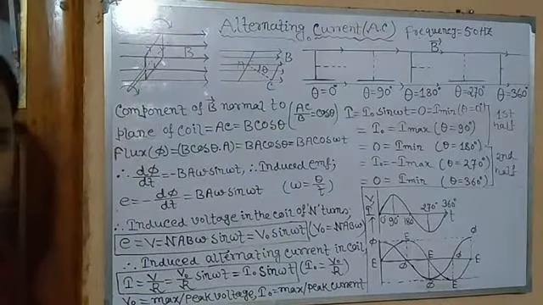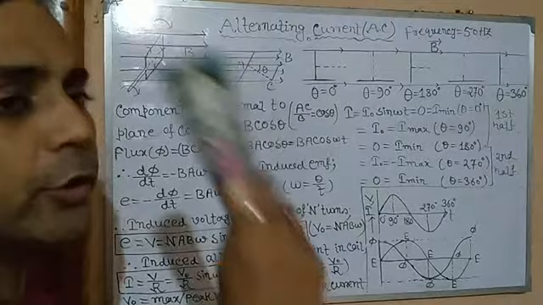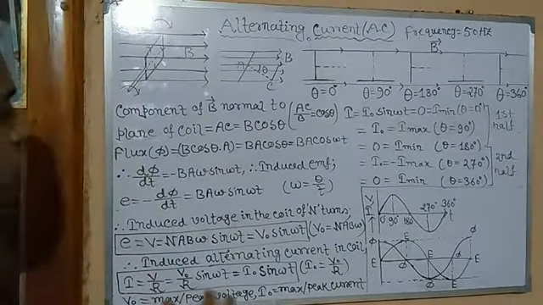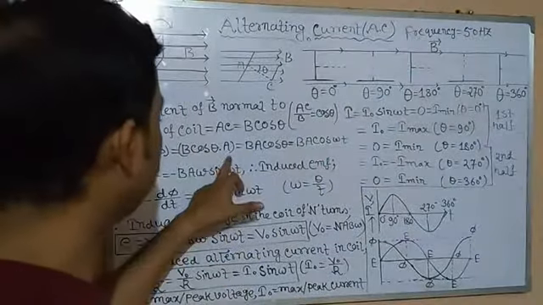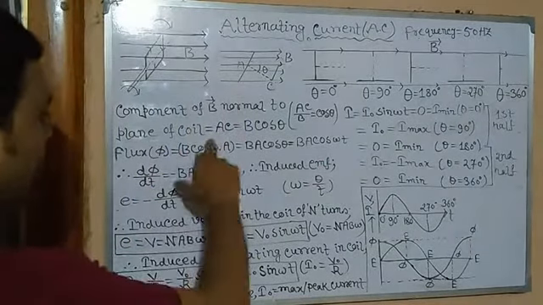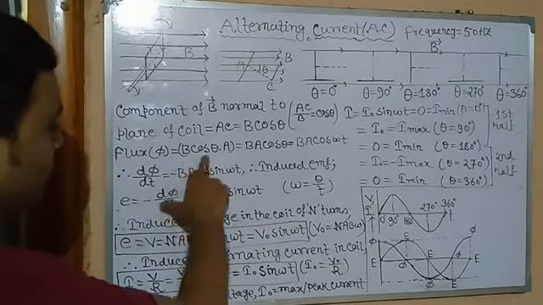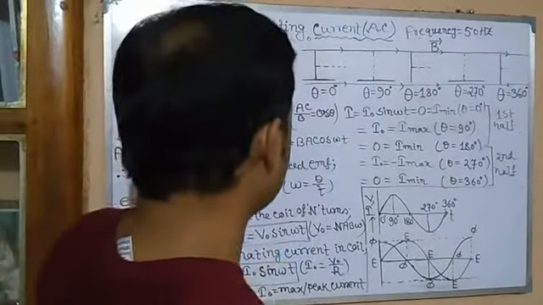Now flux. Since everything here is happening due to change in flux, first of all we need to find out the flux. So flux phi equals, we all know, B into A, magnetic field times area. What is A? A is the area of the coil, length into breadth. Here we have the component of B as B cos theta. So B cos theta into A, that is BA cos theta. That is BA cos omega t.